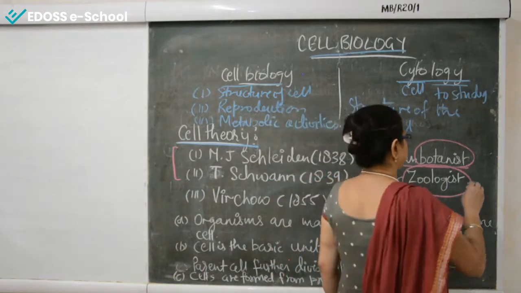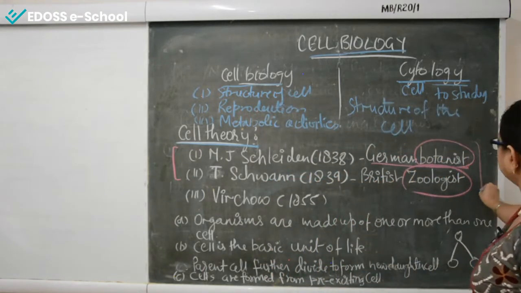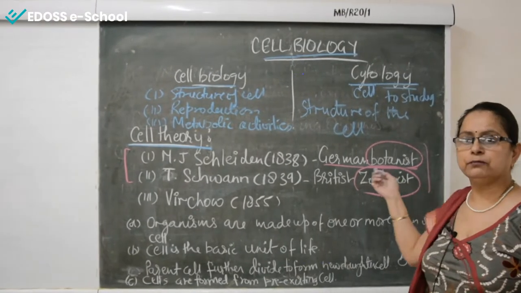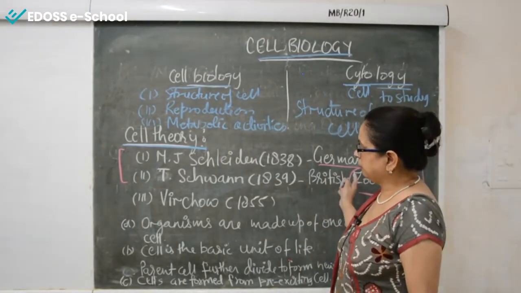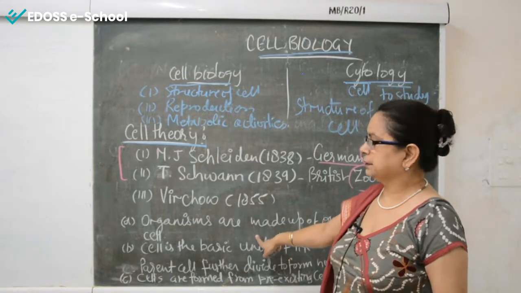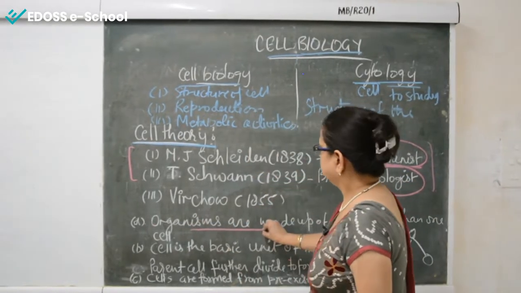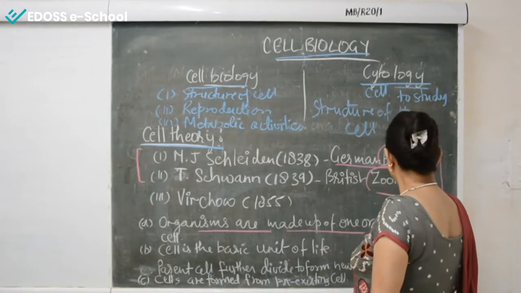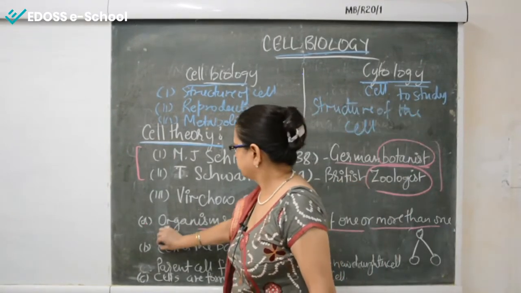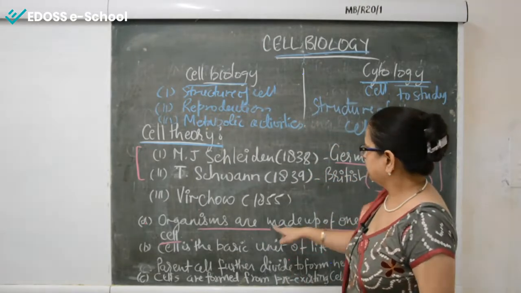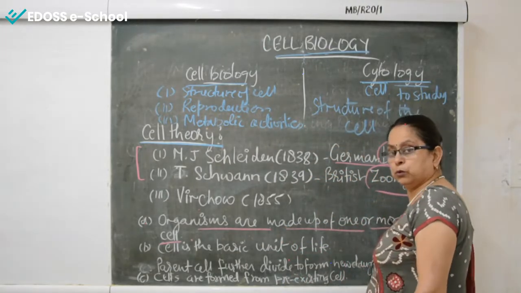Collectively they studied the cell and analyzed that, of course, all plants and animals are made up of cells. So they gave two points regarding their theory. The first point is that organisms are made up of one or more than one cell.